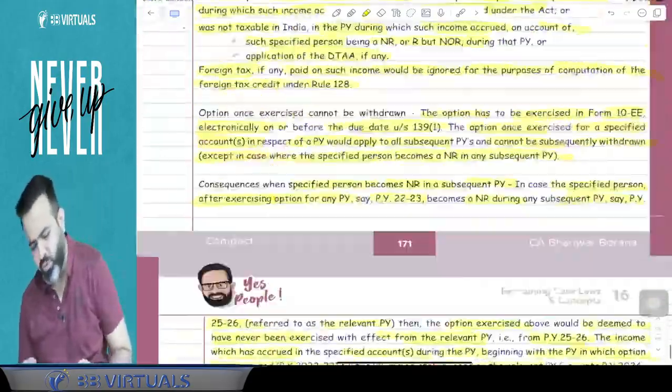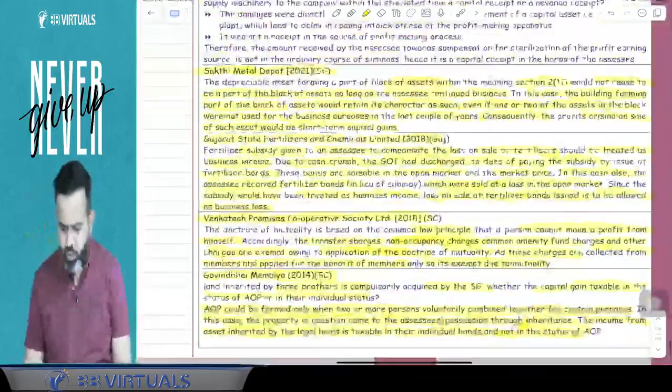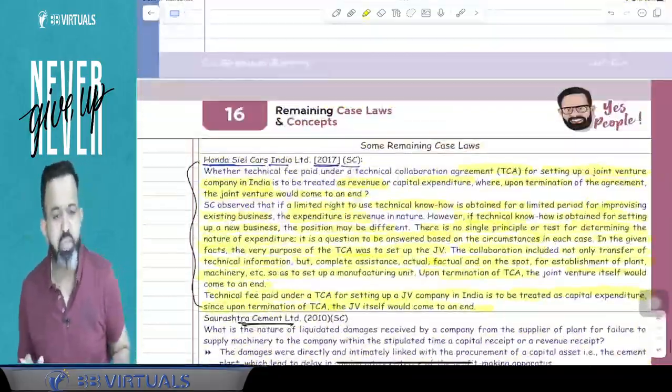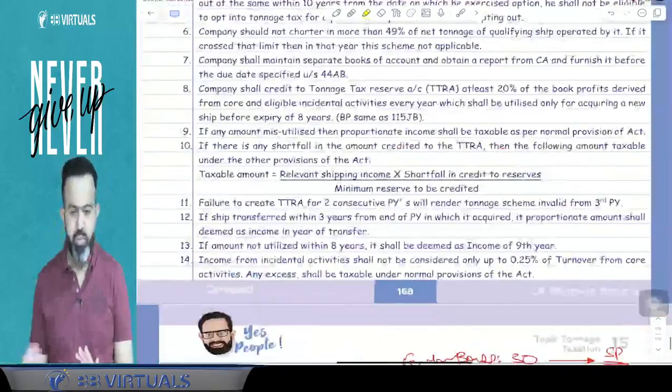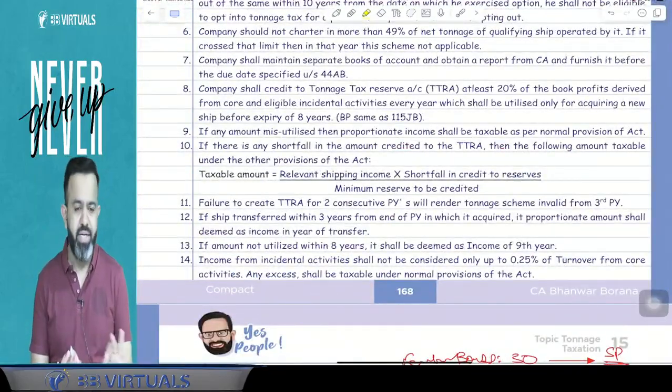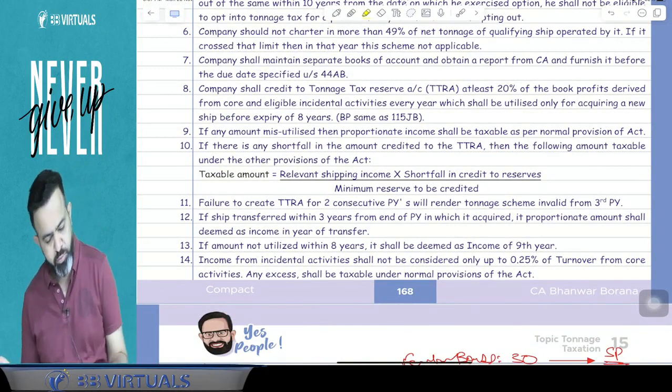So this particular concept is given in the module, not very relevant from your examination perspective, but this is one section. Okay, so this is the completion of your volume number 3. In volume number 3, nothing is pending. We have covered everything from volume number 3.